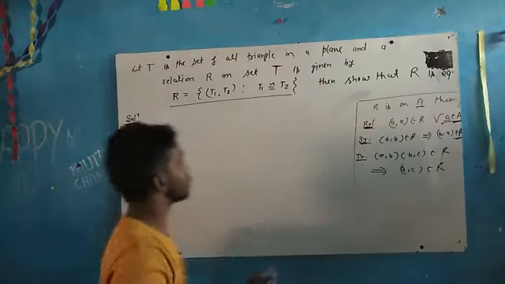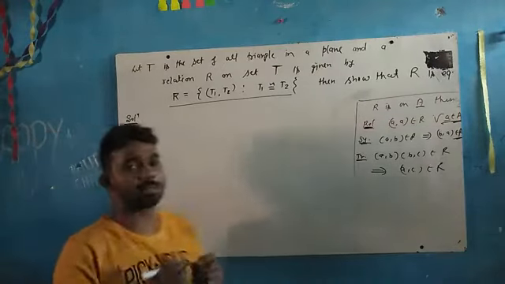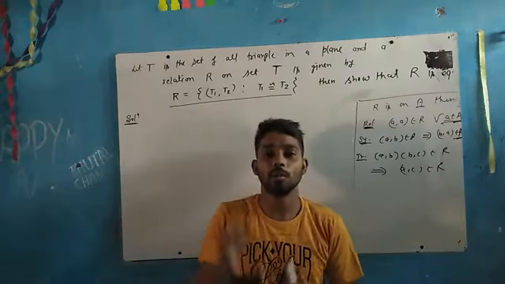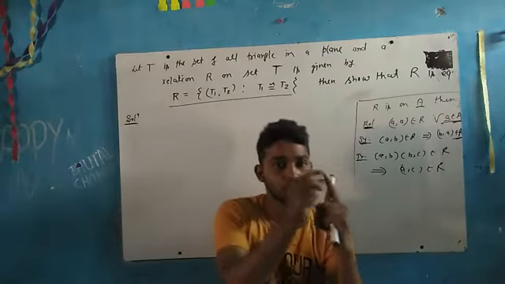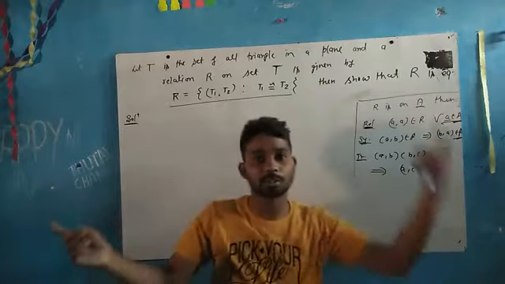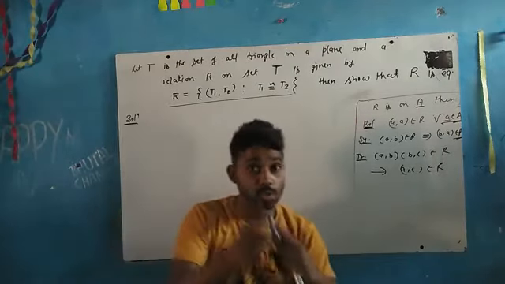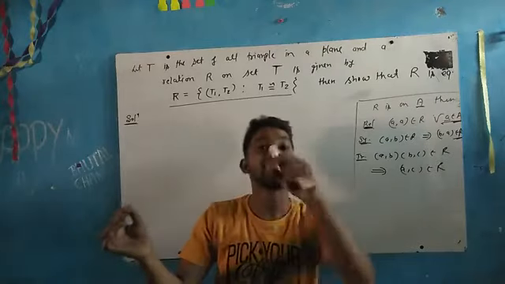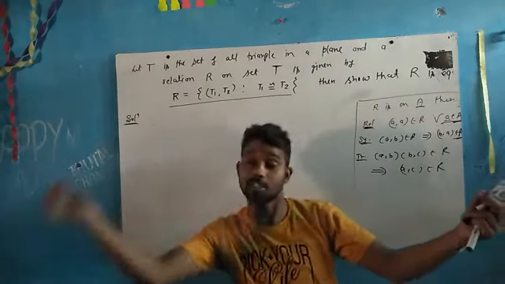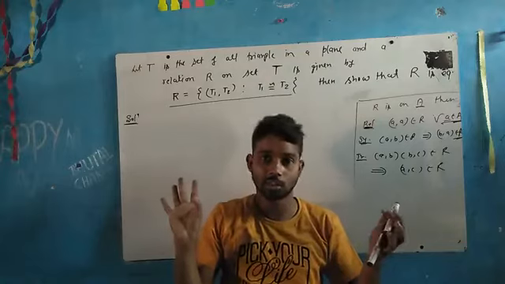Clear? The concept of transitivity is: if 1 is connected with 2, and 2 is connected with 3, then 1 is connected with 3. That is, first is connected with second, second is connected with third, then first is directly connected with the third. That is the concept. Get me?